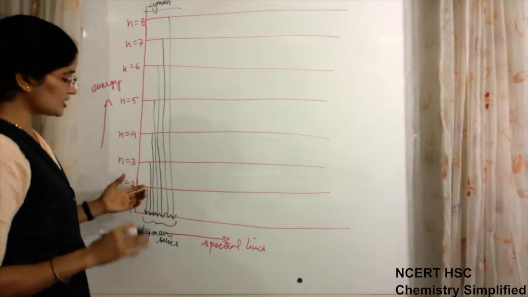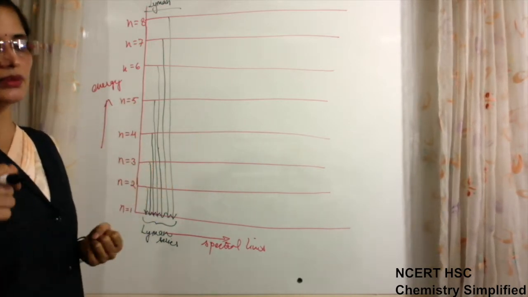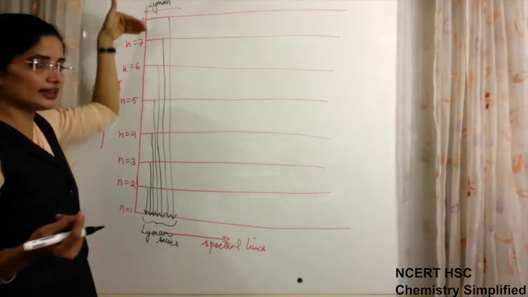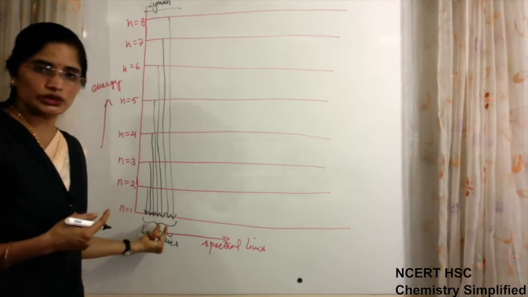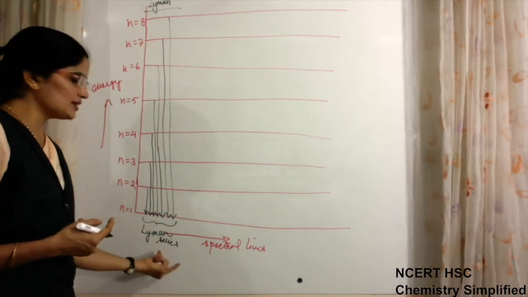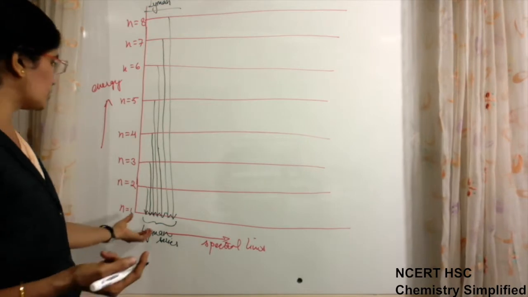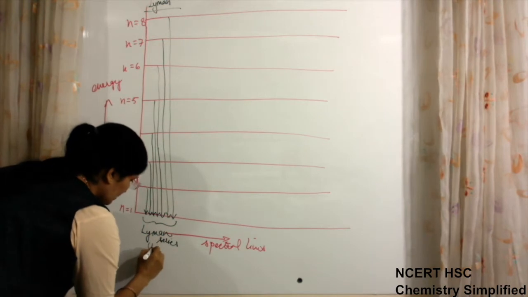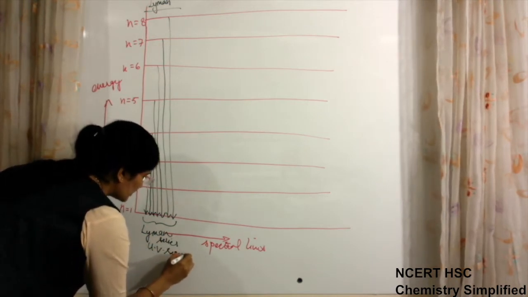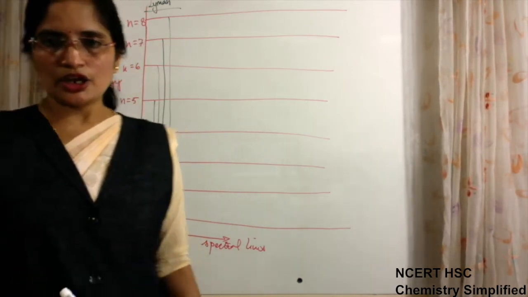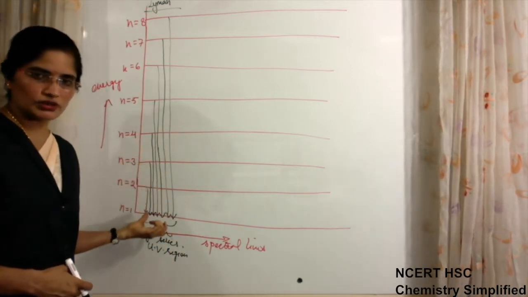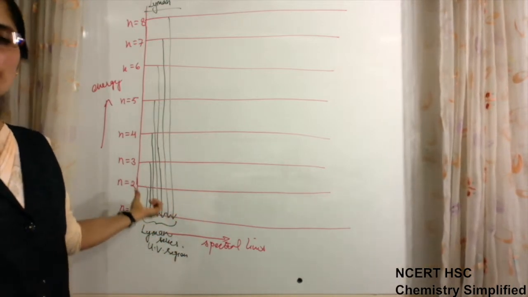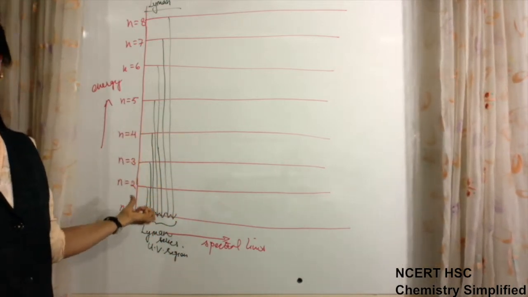Okay, so the Lyman series is formed when the hydrogen atom, after absorbing energy, moves to higher levels, and from those various higher levels it returns to n is equal to 1. But this Lyman series is not visible to us, because it falls in the ultraviolet region, which we cannot see. So these series are formed, but they fall in the UV region. The name is Lyman series because the scientist who observed this series for the first time was Lyman.